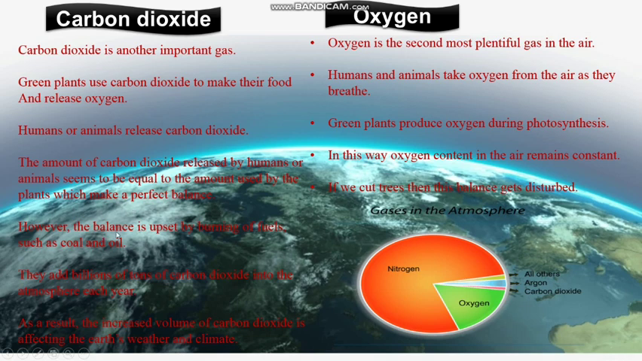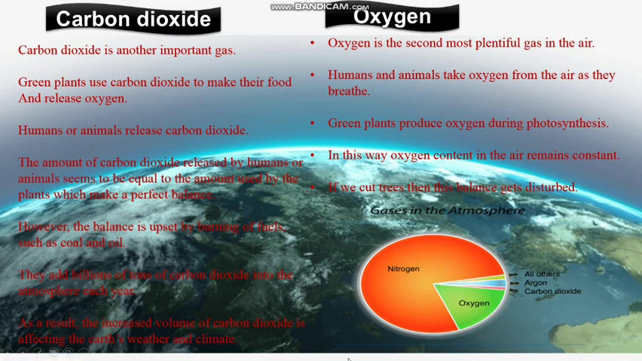However, the balance is upset by burning of fuels such as coal and oil. They add billions of tons of carbon dioxide into the atmosphere each year. As a result, the increased volume of carbon dioxide is affecting the Earth's weather and climate.